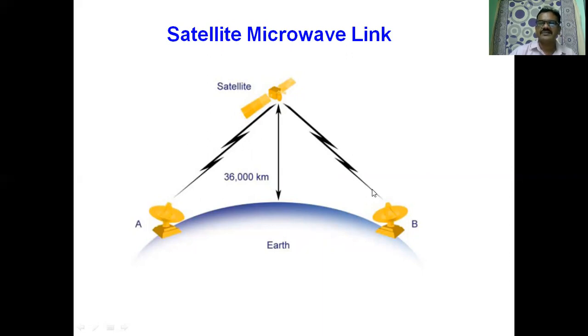Similarly, the downlink is from the satellite to the receiving Earth station. Similarly, station B can also transmit messages toward another Earth station through the satellite. Transmission is done through 6 gigahertz and reception through 4 gigahertz. So this is global communication. Most of the globe, so many countries and regions, are covered with the help of the satellite microwave link.